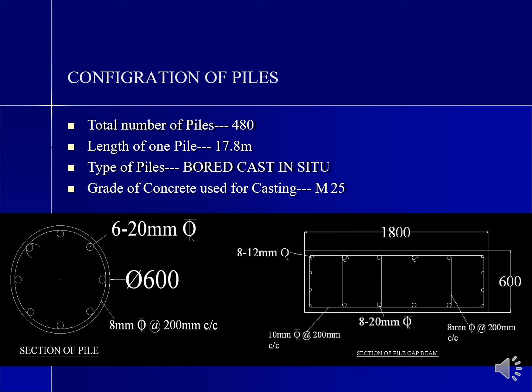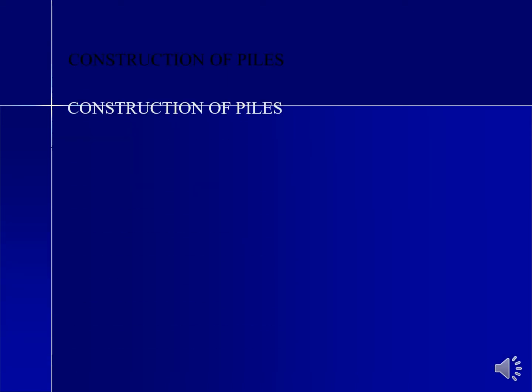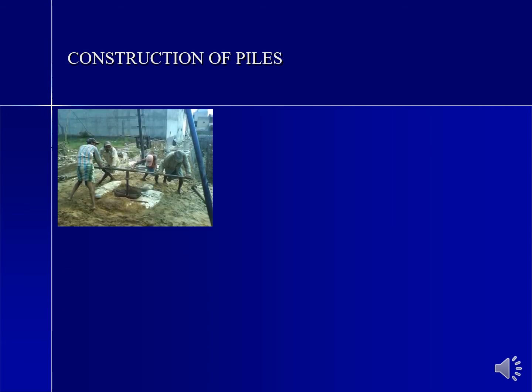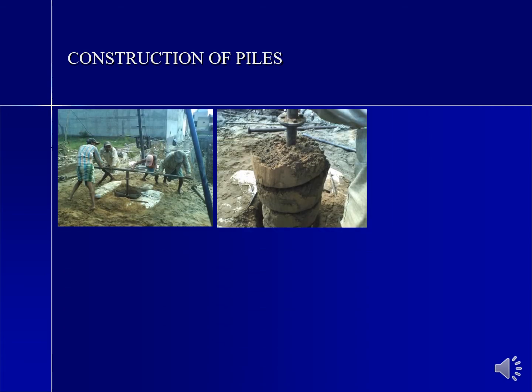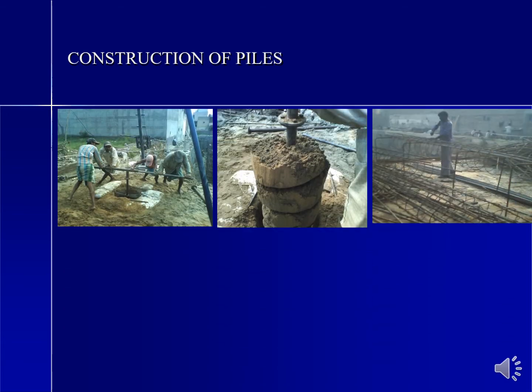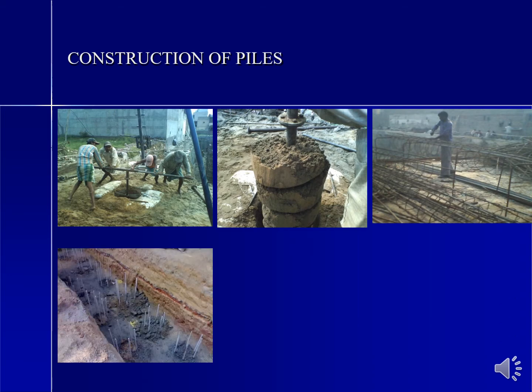It is 600 dia, 620 mm is the external, and the helical stirrups are 8 mm at 200 mm center to center. This is the top beam of the section. It has 8 bars of 20 mm, and top will be 8 bars of 12 mm, and 10 mm at center to center is the stirrups. Construction of the piles. This is the methodology of the piles constructed at the site, shown in these images.